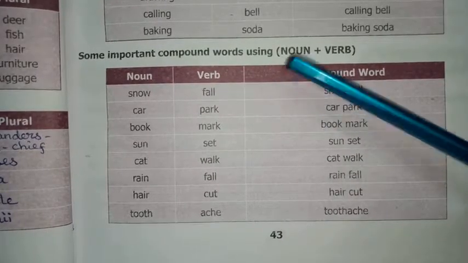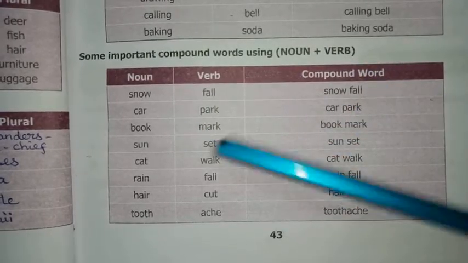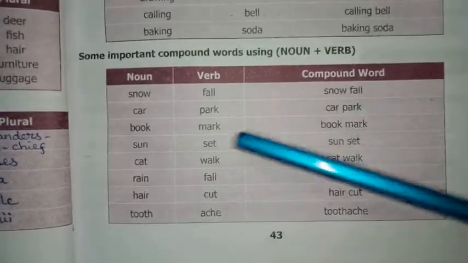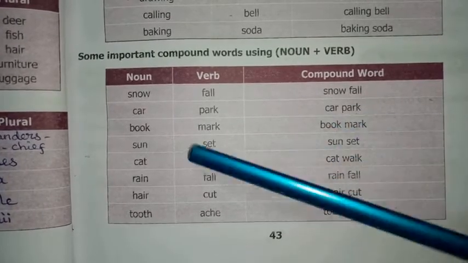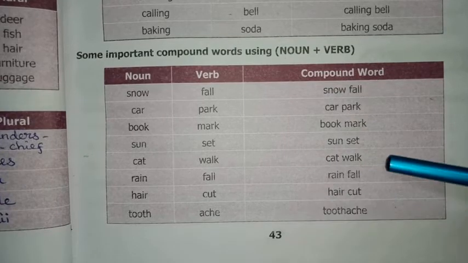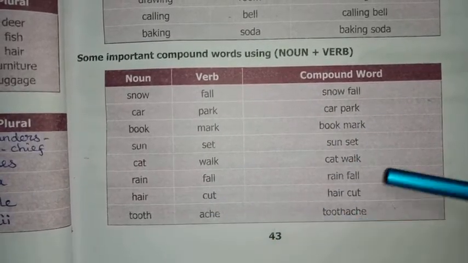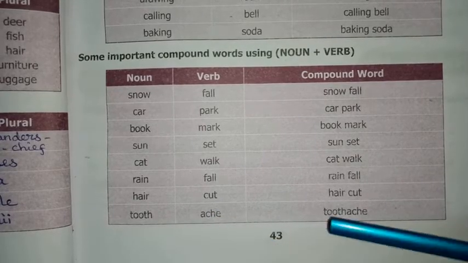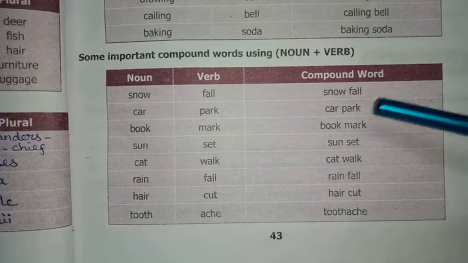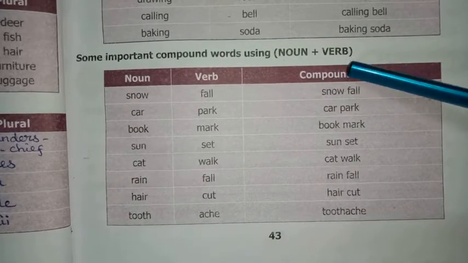Compound words using noun plus verb. Snowfall, car park, bookmark, sunset, catwalk, rainfall, haircut, toothache. Yes, these are the compound words using noun and verb.